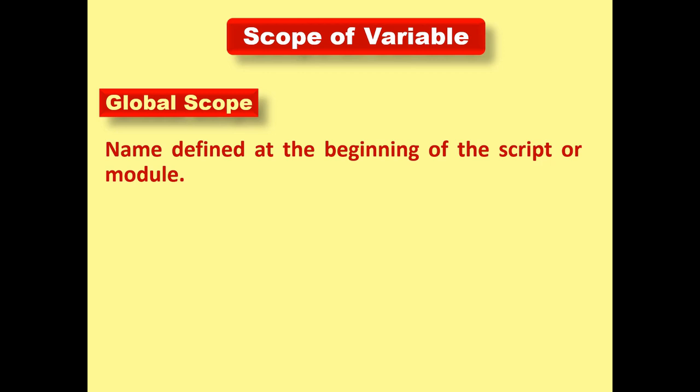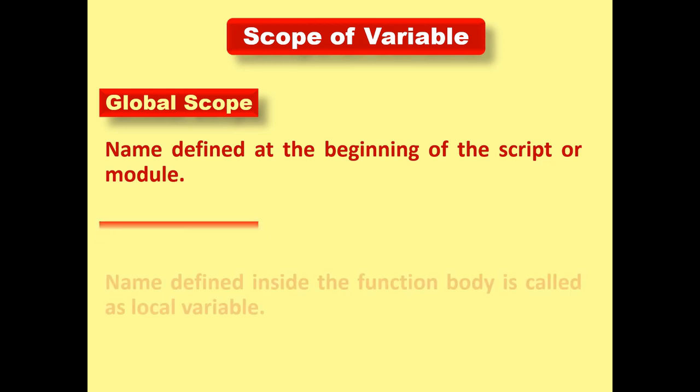Global means a name defined at the beginning of the script or module. It means a variable which can be accessed anywhere within a program. That is called a global variable or global scope.